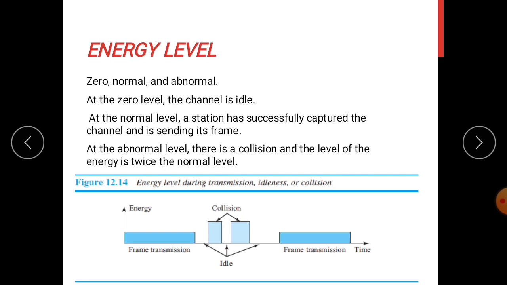A station that has a frame to send, or is sending a frame, needs to monitor the energy level to determine whether the channel is idle, busy, or in collision mode. The figure shows the same thing. This is the normal transmission mode, this shows the idle time with energy level 0, and at collision time the energy level is high, 2 times the normal energy level.